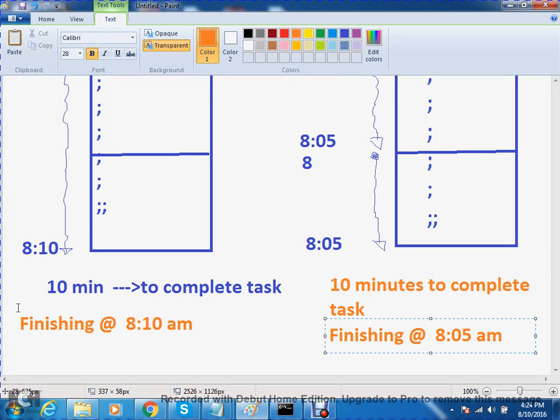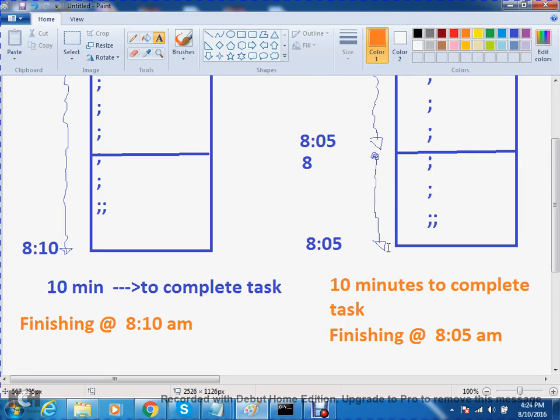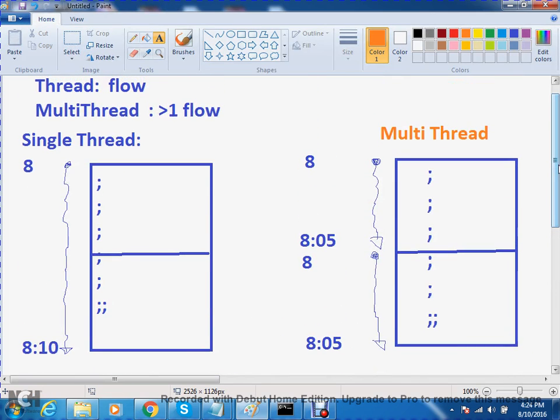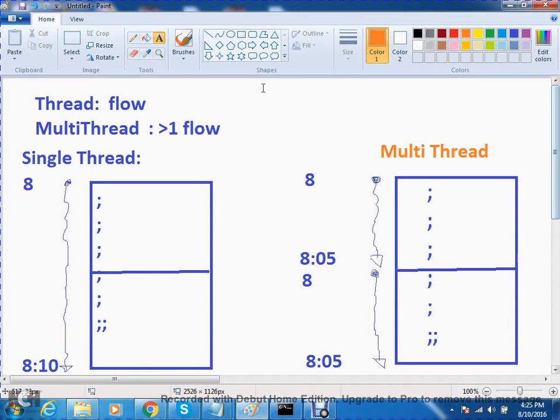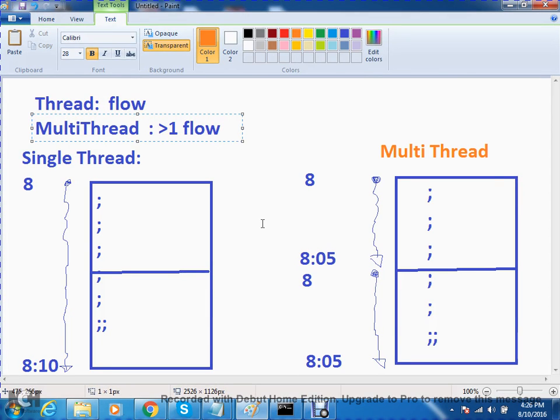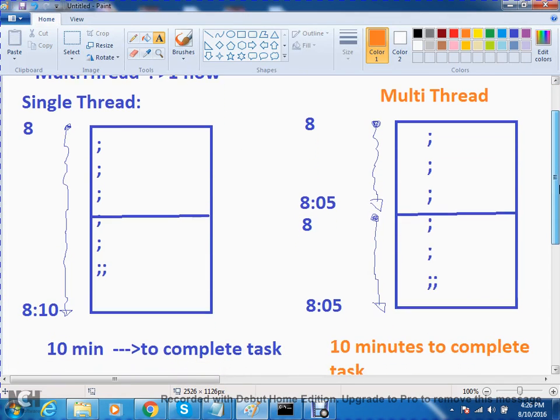You can improve performance. Understand? This is general multi-thread. We discuss general multi-thread. First, what is a thread? It is a flow. What is multi-thread? More than one flow is called multi-thread.